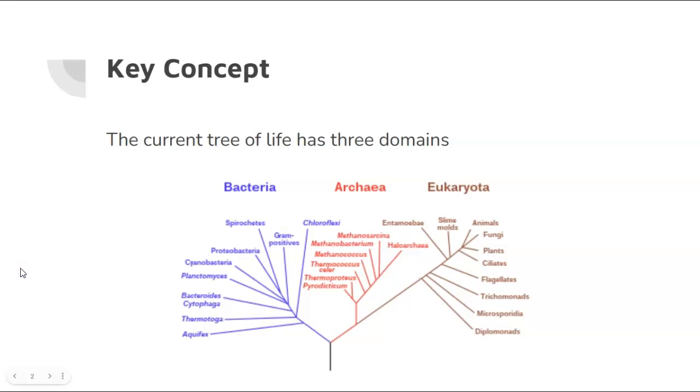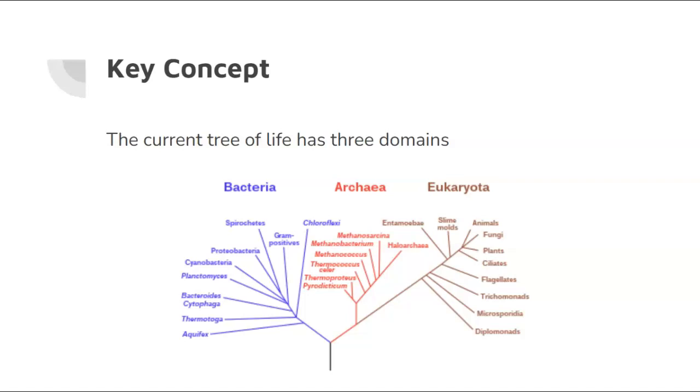There are three domains. The current tree of life has three domains that we're going to focus on. We have bacteria, which I know you've heard that word before. So bacteria is its own domain. That's a very broad umbrella term. All bacteria that use oxygen fall under this domain.